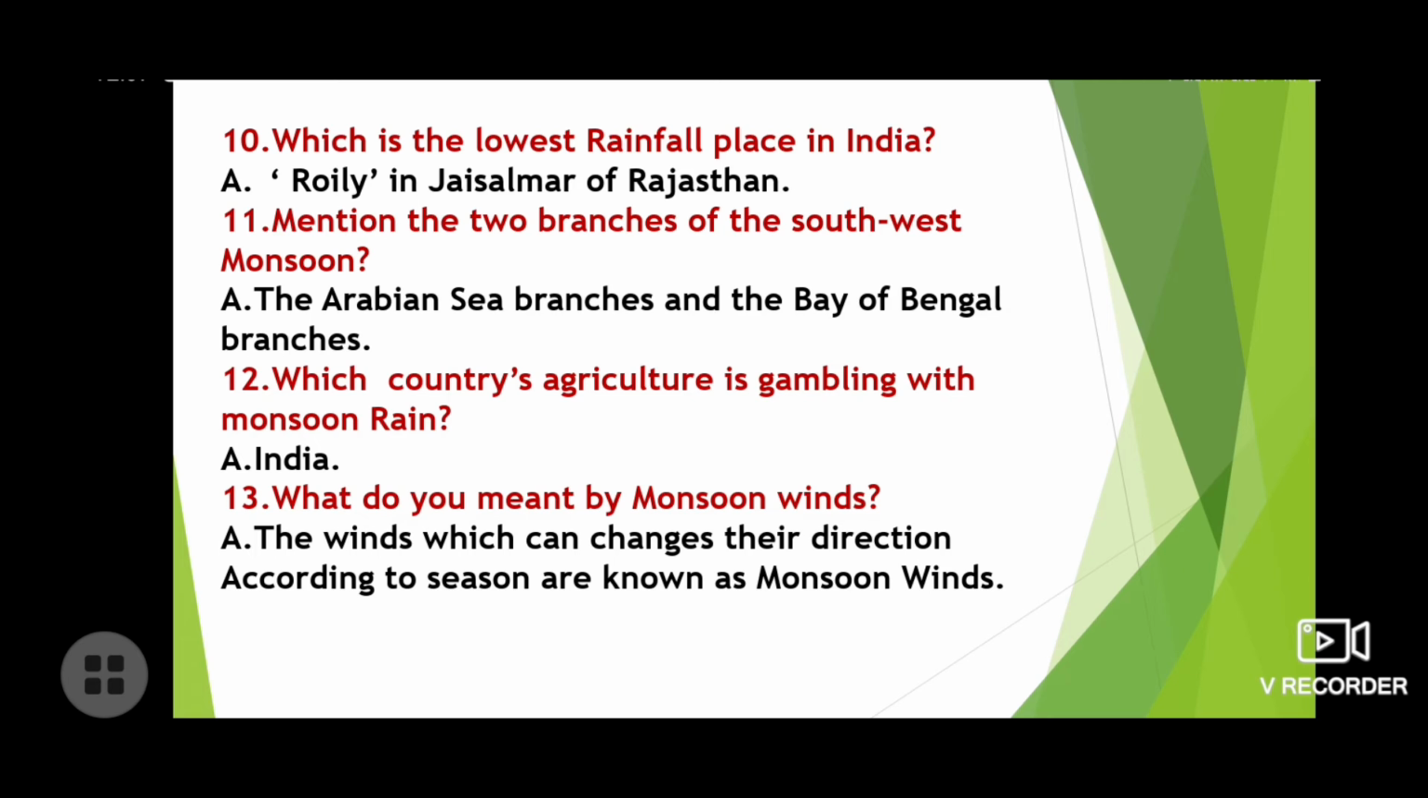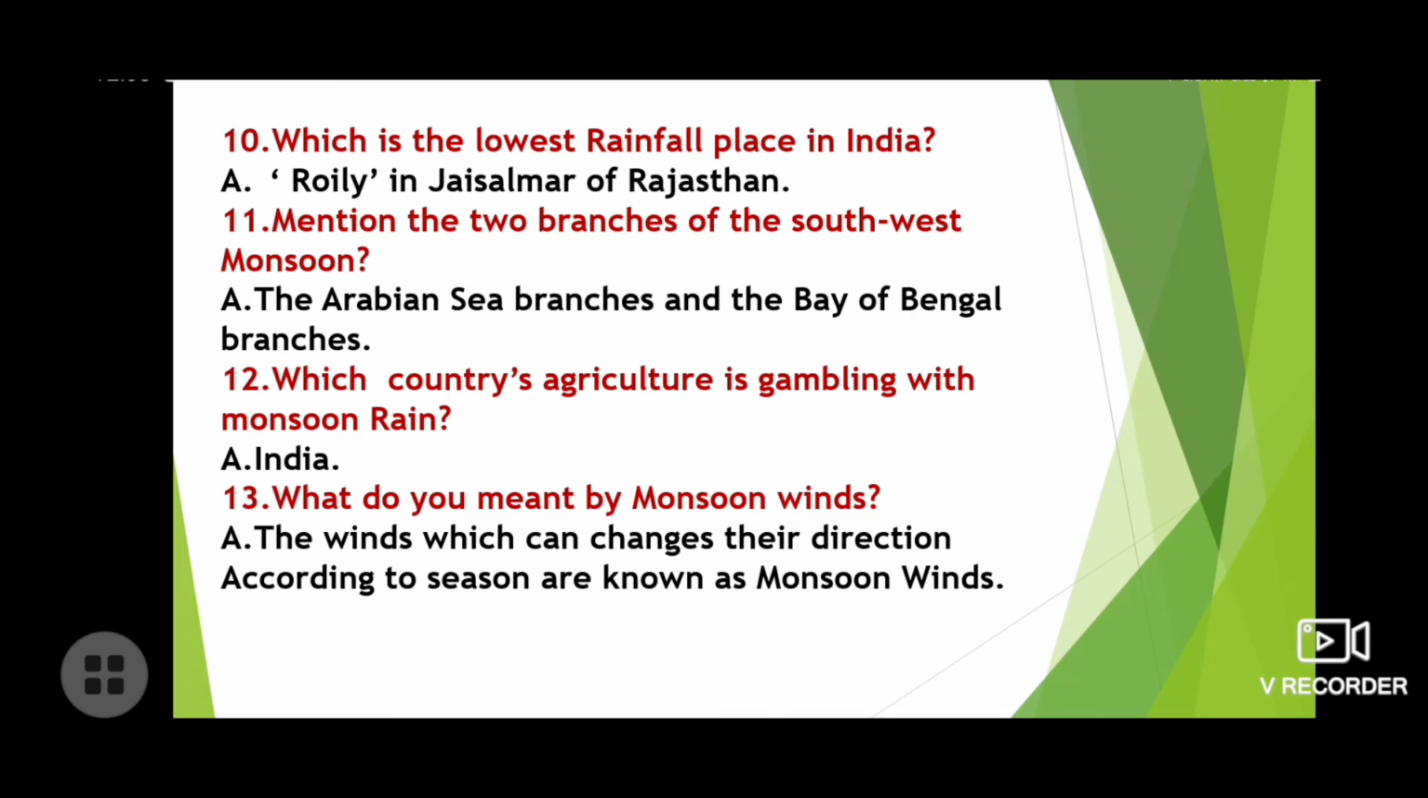Now question 11. Mention the 2 branches of the southwest monsoon. Your answer is, first one is the Arabian Sea branch and the second one is the Bay of Bengal branch.